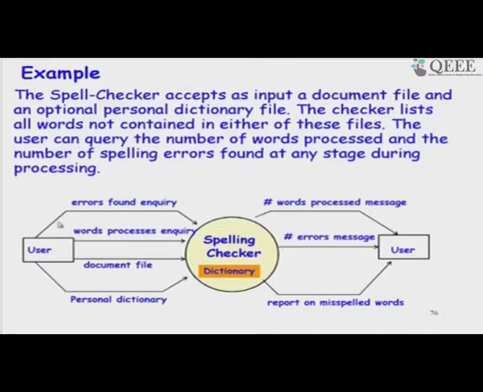The user can give a document file and also a personal dictionary, with, let us say, names, etc., words that are used by the user and should not be flagged as errors. So, the user would input a document file and a personal dictionary, and then the system would produce a report on the misspelled words.